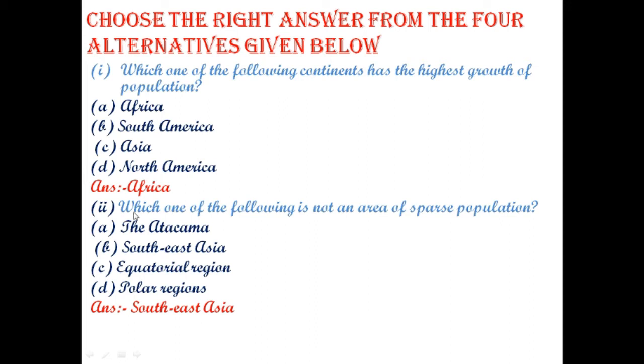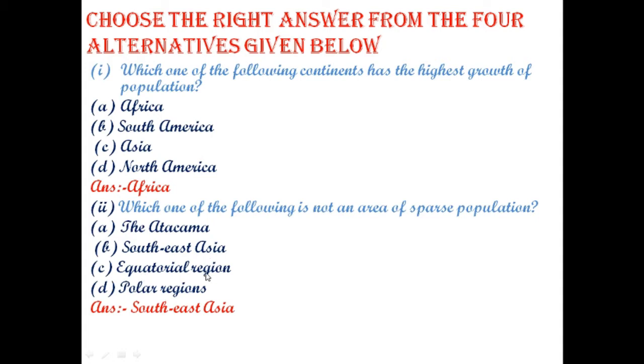Second question, which of the following is not an area of sparse population? Sparse population means very less population. First option is Atacama. Atacama is a desert, and in a desert, yes, definitely there is less population, sparse population. Southeast Asia, it is the area where population density is very high.